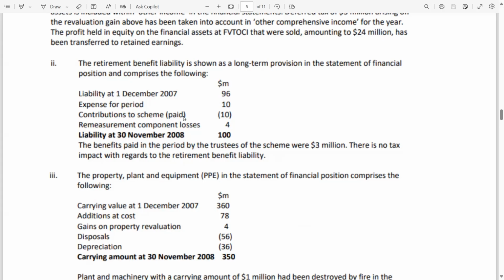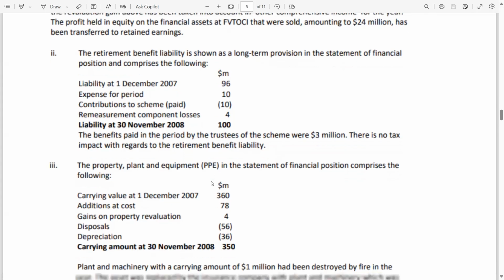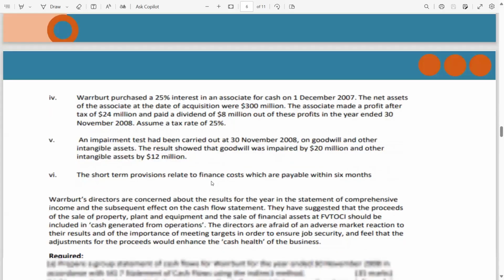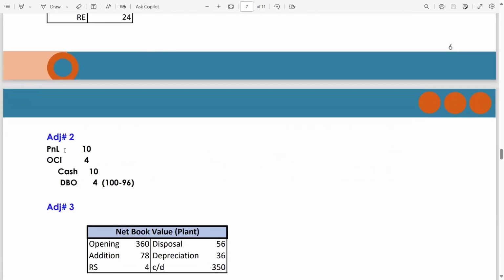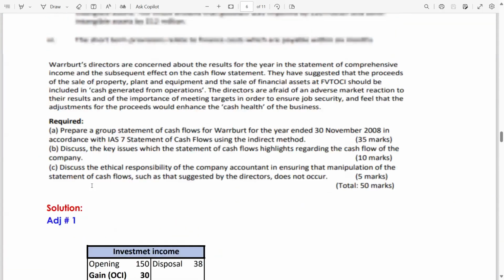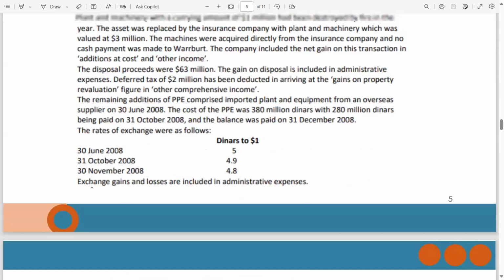Cash credit is 10, liability credit is 4. It's 14. Expense debit P&L 10, OCI loss debit 4. So 14 is equal to the credit side 14. Let me show you this entry as well. Look, this one: P&L 14, OCI 4, cash 10, DBO 4. This is how you have to solve these questions.